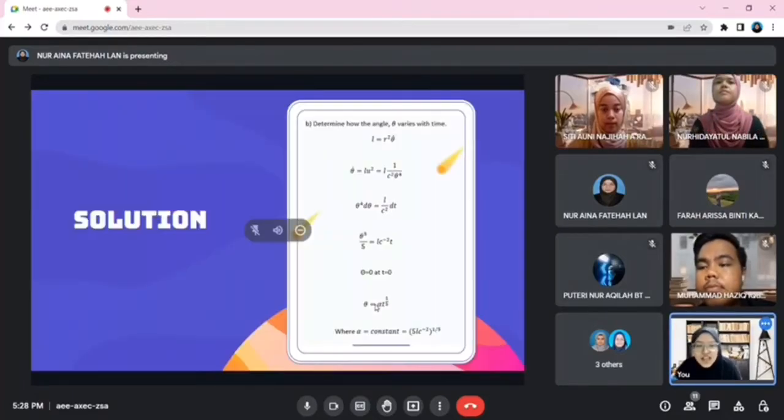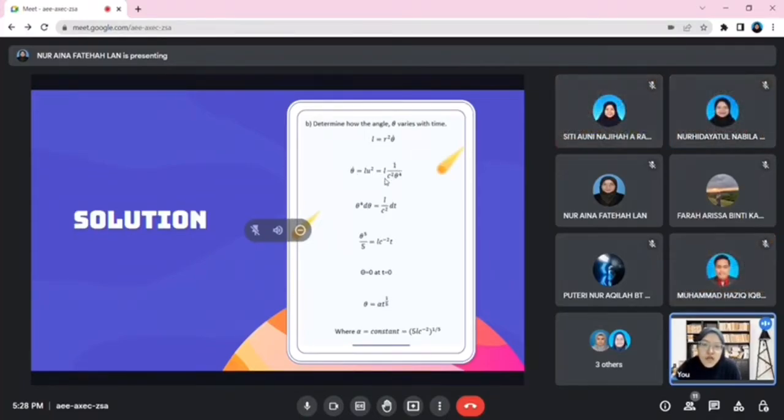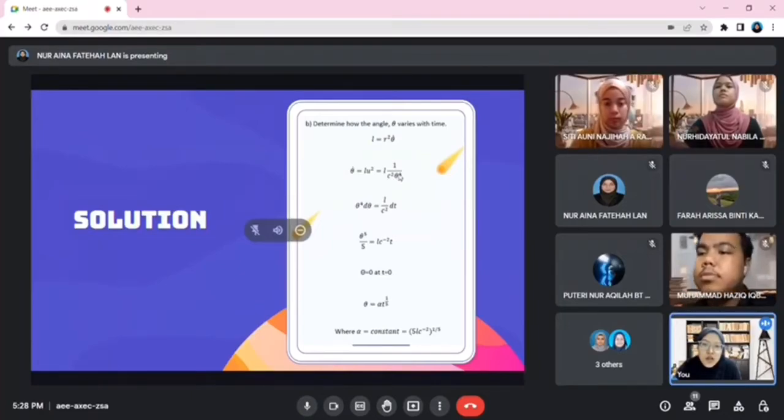Next slide. B. Determine how the angle varies with time. We know the formula l equals r squared theta dot, equal to l u squared over l, 1 over c squared theta to the power of 4. Theta to the power of 4, we differentiate, we got theta to the power of 4 d theta equal to 1 over c squared d theta.